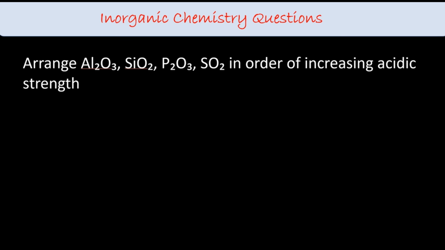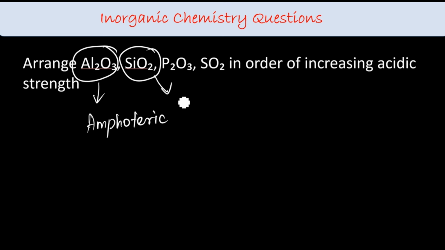Arrange these in increasing acidic strength. So acidic, basic and amphoteric oxides. Remember, Al2O3 is amphoteric, and SiO2 is weakly acidic. These metal oxides are basically basic oxides, and these non-metals are acidic oxides.